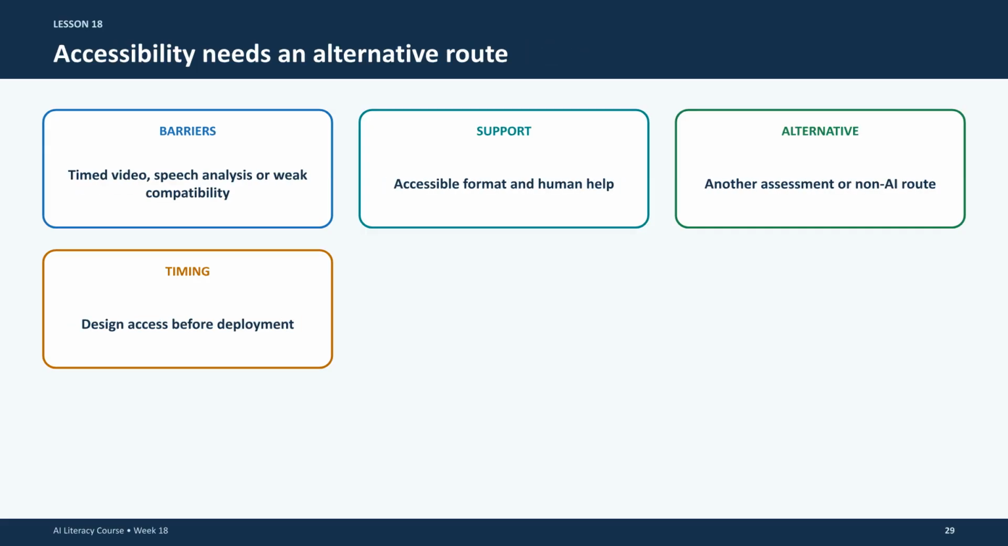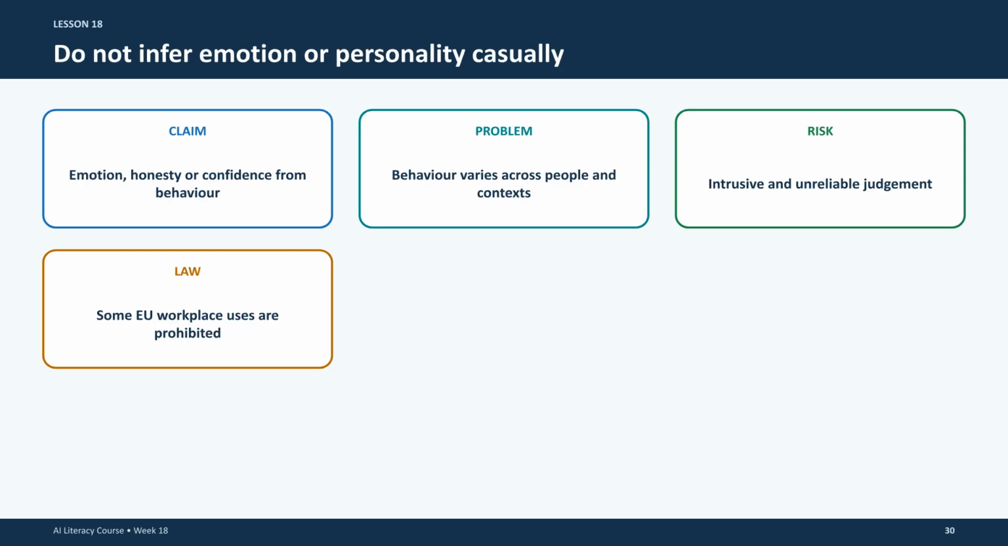for applicants. Accessibility requires an alternative route. Avoid systems that force everyone to use the same method, such as timed video or specific speech analysis. Provide formats, time, or non-AI options to ensure inclusion. Finally, be cautious about inferring personality or emotion. These claims are often unreliable and intrusive. Note that some workplace emotion recognition uses are now prohibited, so always check current regulation.